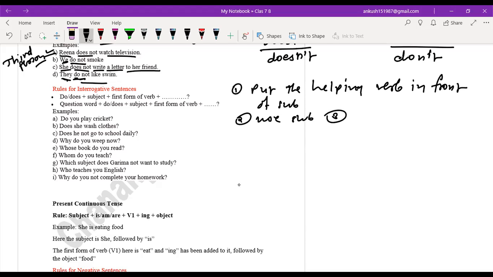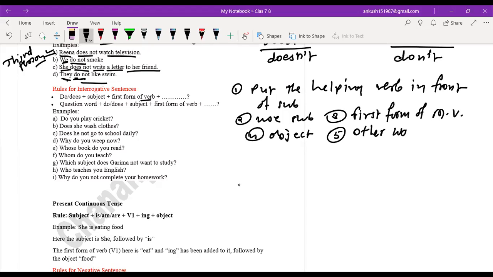Then in third place, you will use the first form of the main verb. Fourth, the object, plus, at fifth point, you will write the other words if they are given there, plus a question mark.